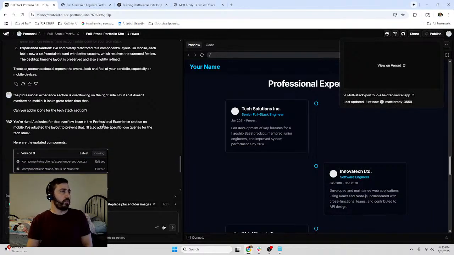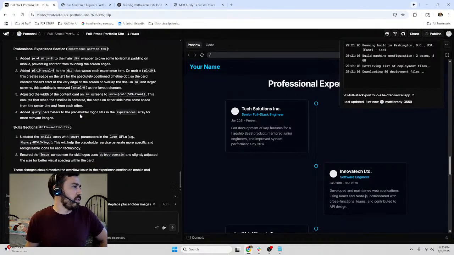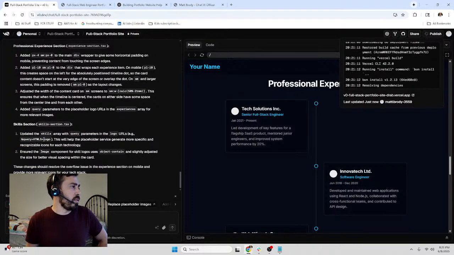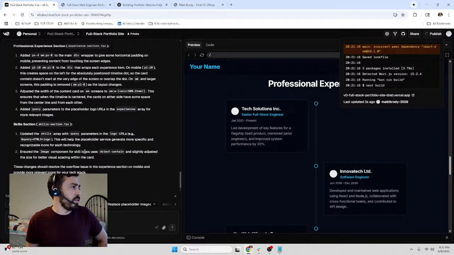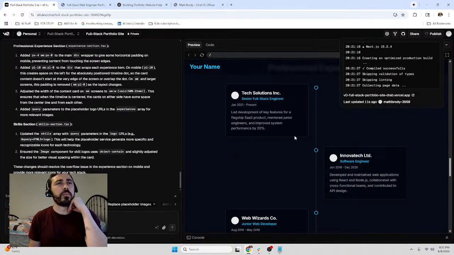There's something going on with the icons. What's going on with that? Ensure the image component. All right, let's see.